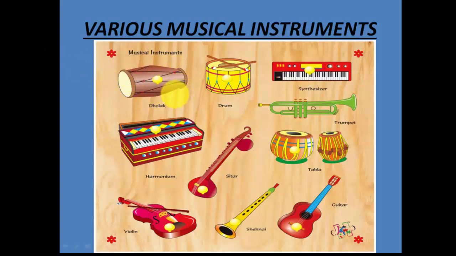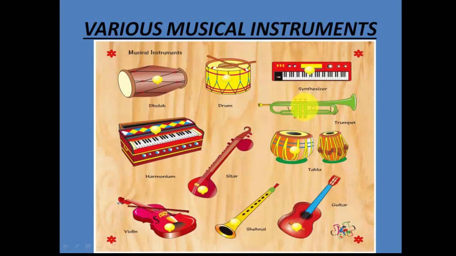See, this first one, what we see here is a dholak. So what does the person do? The person generally taps on either side of this dholak, and that's how the sound is produced. This is a drums, and this is a synthesizer, and harmonium is this. This is sitar, this is guitar or violin, shehnai, this is guitar actually, this is tabla, and this is trumpet.